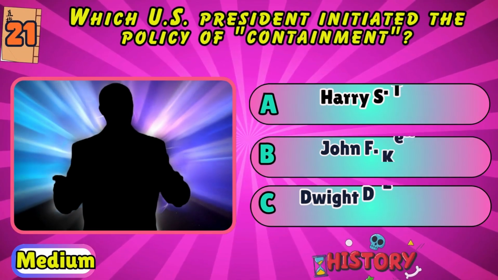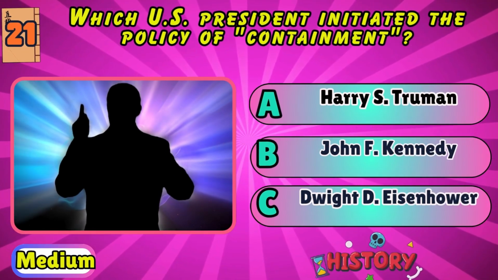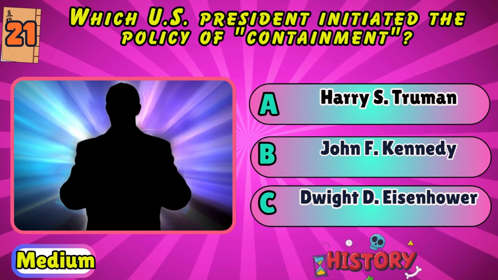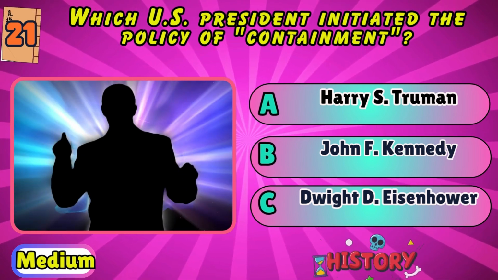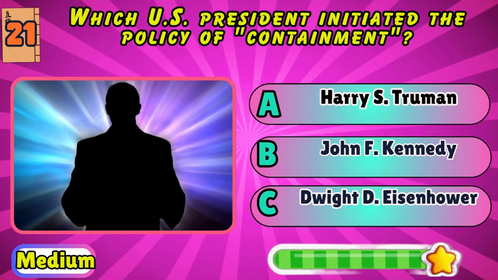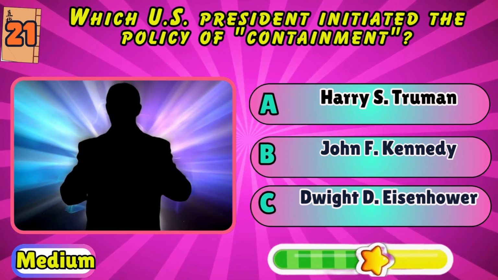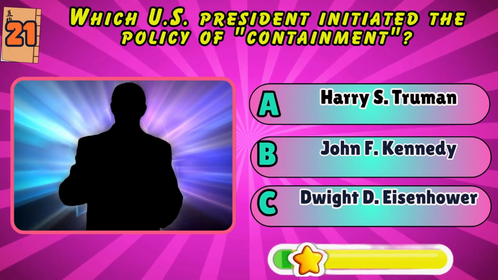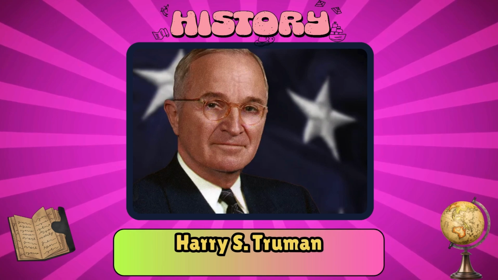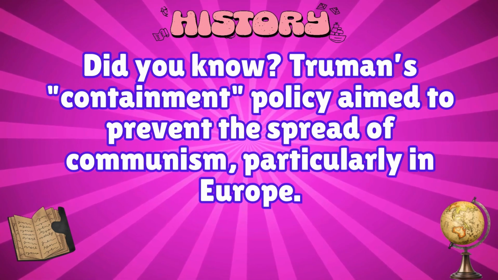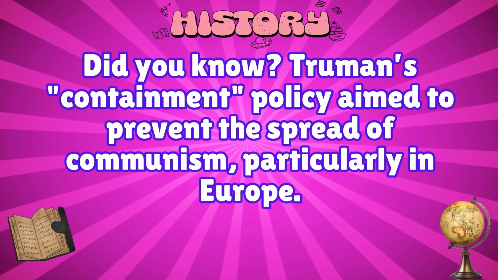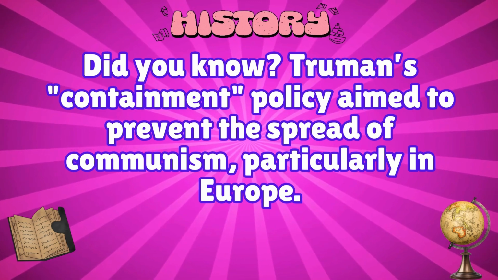Which U.S. president initiated the policy of containment? Harry S. Truman, John F. Kennedy, or Dwight D. Eisenhower? Harry S. Truman. Did you know Truman's containment policy aimed to prevent the spread of communism, particularly in Europe?